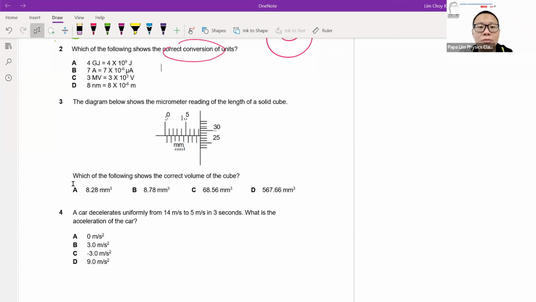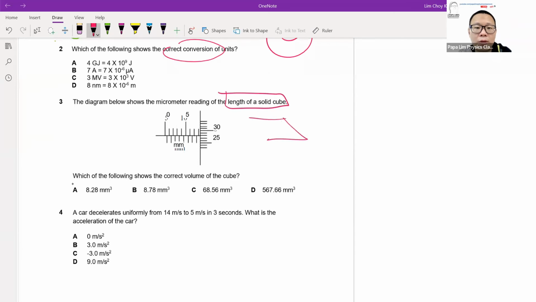It has to be in your blood to know that reading the micrometer and reading the vernier caliper must be done correctly. But what the question will usually test you on, other than just reading the micrometer screw gauge, is that they will need you to use the data to calculate other things. For example, in this question, the micrometer states the length of the solid cube.